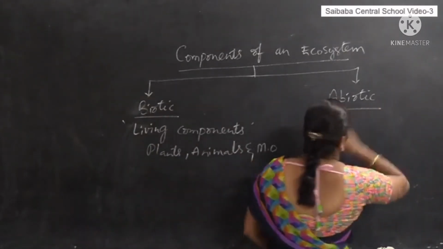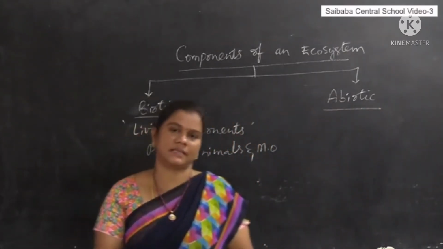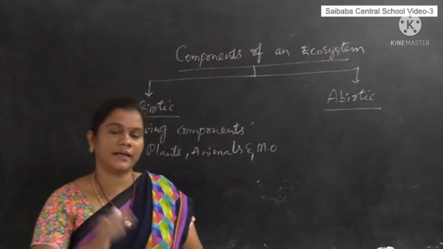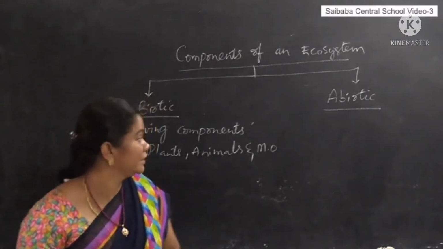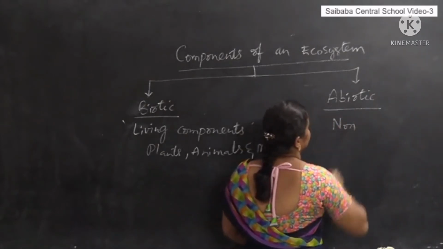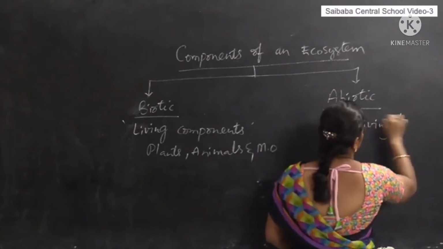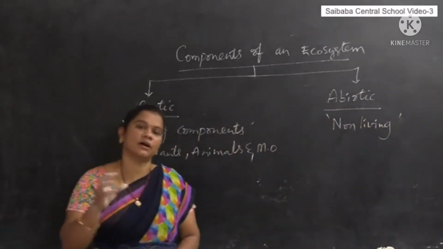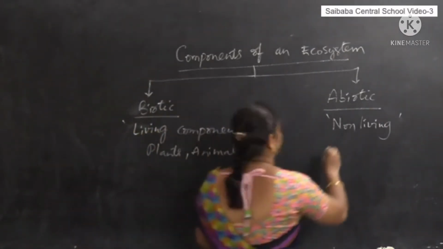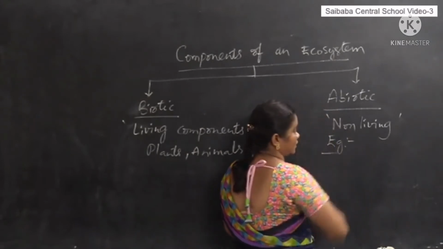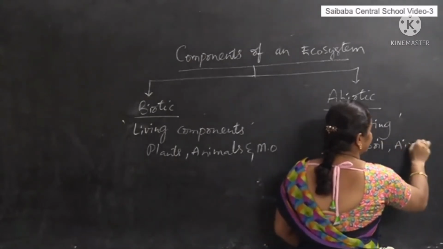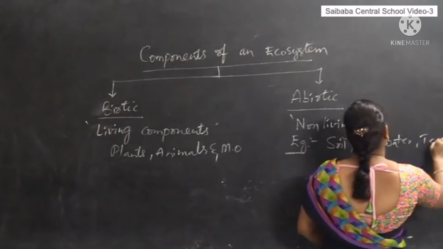Whereas abiotic components, as I have already told you in previous classes, in biological terminology, a means absent. So abiotic means non-living, the absence of life. The non-living components of an ecosystem are called abiotic components, and examples are soil, air, water, temperature and minerals.